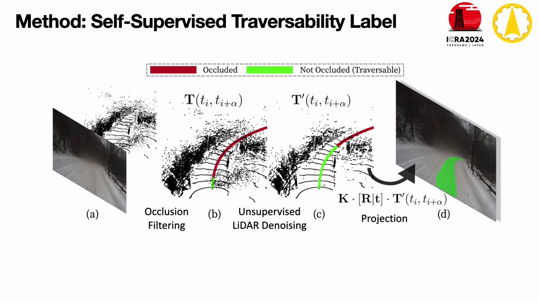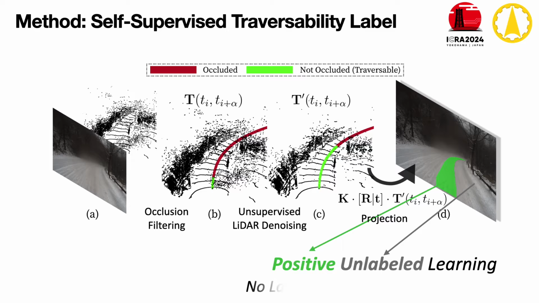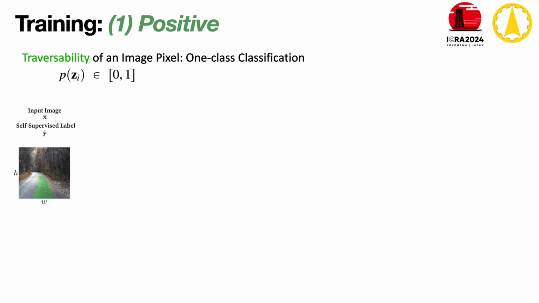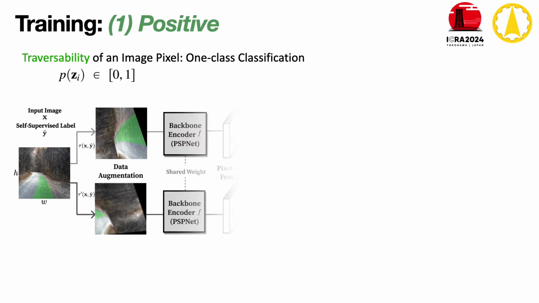Trajectories are then projected to image coordinates and labeled as traversable, and the remaining pixels are left unlabeled. Since no labels for non-traversable regions can be obtained, we aim to identify traversable regions accurately using only this label, without any kind of manual annotation, using the one-class classification algorithm.